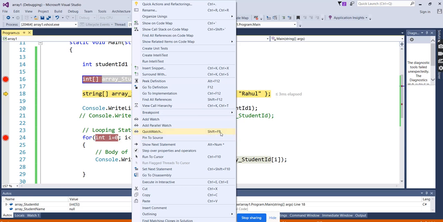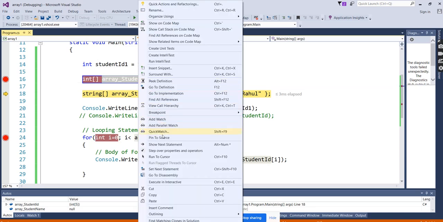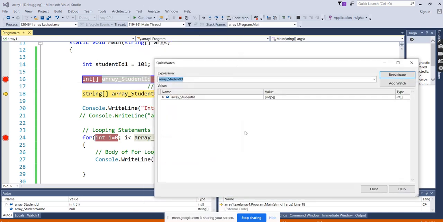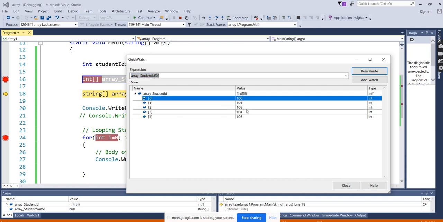Only this variable, not entirely, this is only the object. Here you will see array type, it's an integer with 5 values. Open this, then you can see all the values that are there.